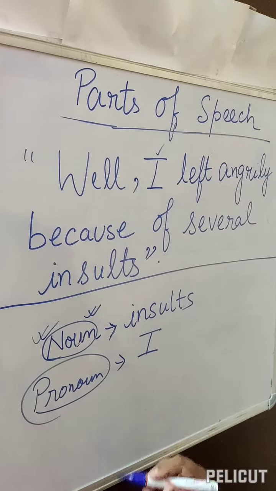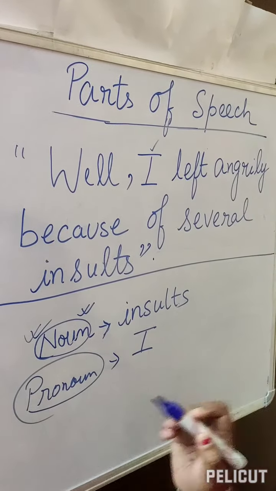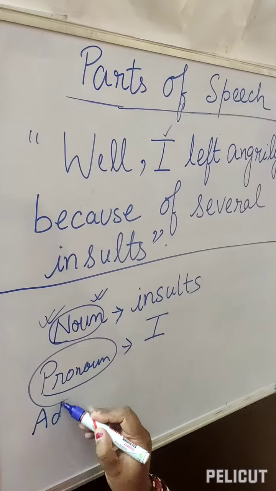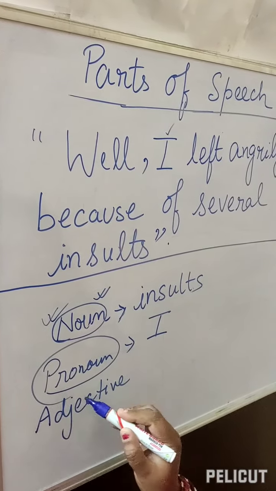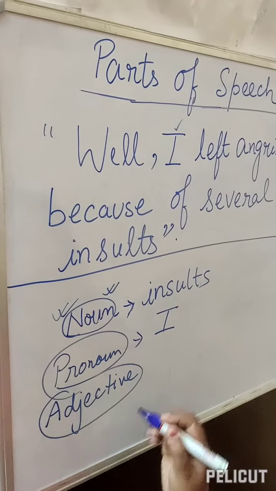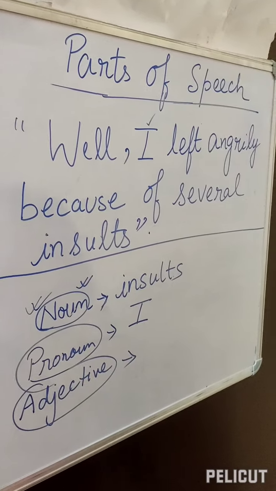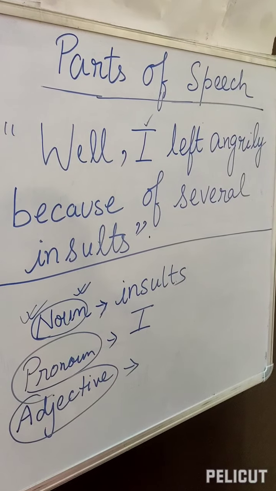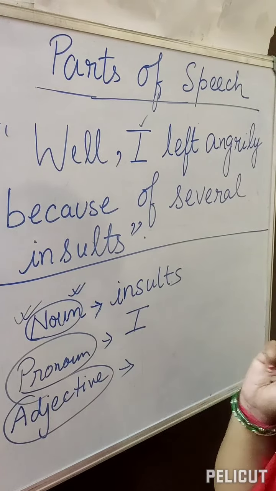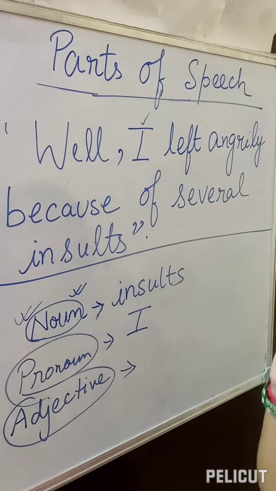The next parts of speech which we are going to discuss is adjective. So adjective is what? It qualifies noun or pronoun. It says something more about the noun. Something more means what?